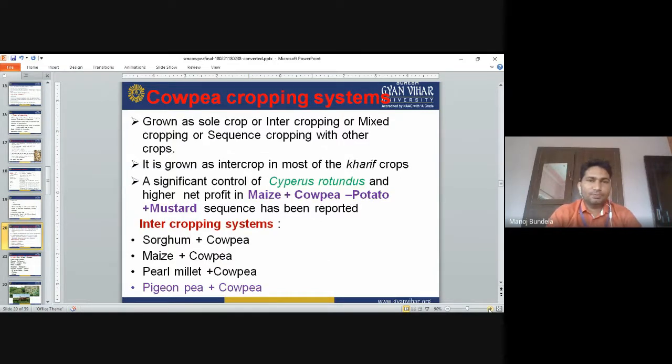Cowpea cropping system. Cowpea is grown as a sole crop, an intercrop, a mixed crop, or in a sequence with other crops. It is grown as an intercrop in most of the kharif crops. Significant control of Cyperus rotundus and a higher net profit have been reported in the maize, cowpea, potato, mustard sequence. These are the best combinations: maize, cowpea or potato, mustard. The intercropping of sorghum plus cowpea, maize plus cowpea, pearl millet plus cowpea, pigeon pea plus cowpea are used as intercropping systems.